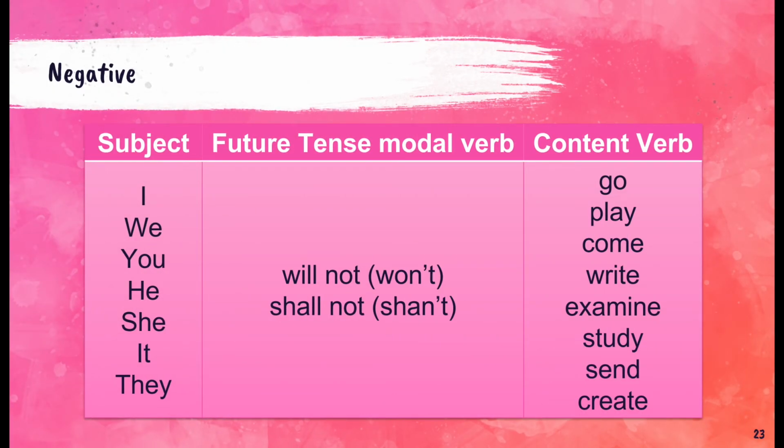The negative form of the future indefinite tense is I will not go, we will not play, you will not come, he will not write, she will not examine, it will not study, they will not send, they will not create. The contraction of will not is won't. I won't go, we won't play. And the short form for shall not is shan't.